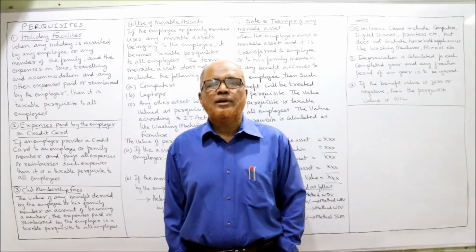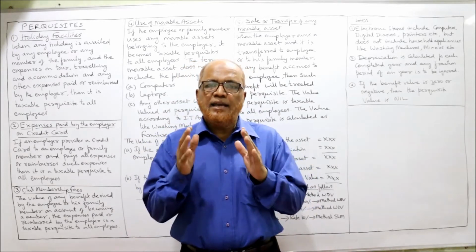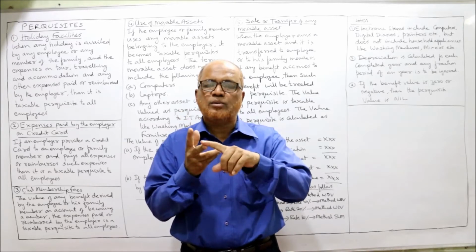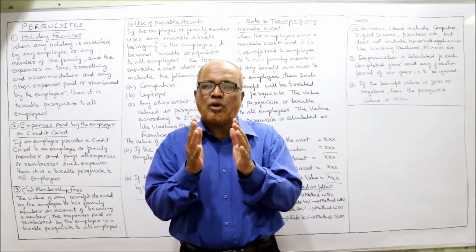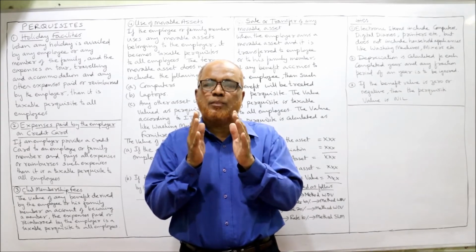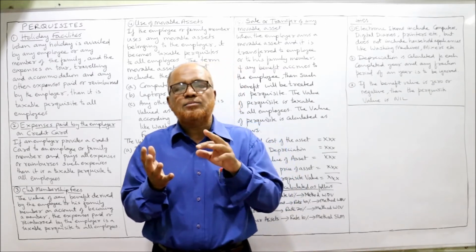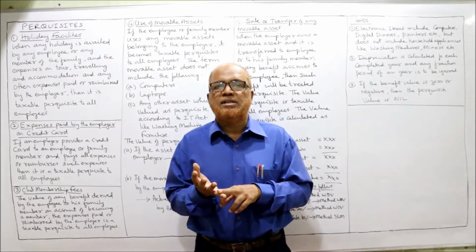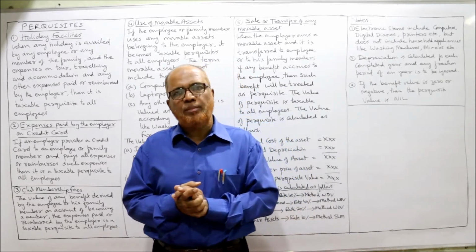In this video, I am going to explain to you some more perquisites. Under the head income from salary, we have four elements: salary, allowances, perquisites, and profit in lieu of salary. Of these four items, the provisions for perquisites are the most important and difficult. Easily we can find out what items may come under salary. Easily we can remember the provisions regarding allowances, but for perquisites, we have to remember a number of provisions.